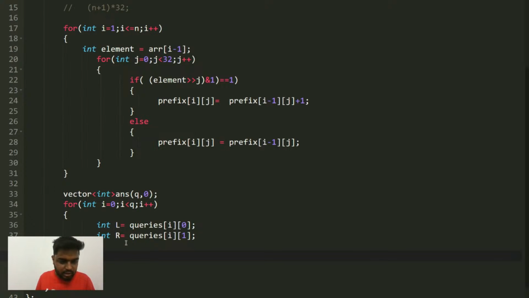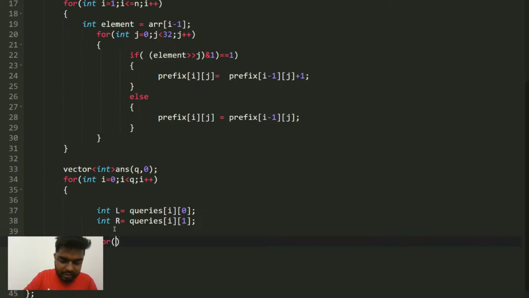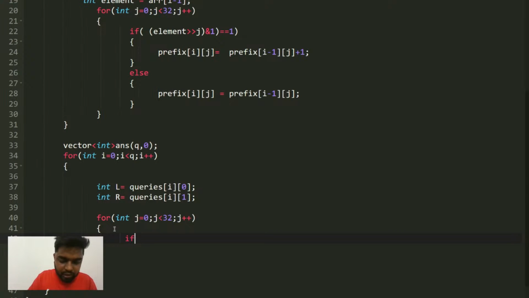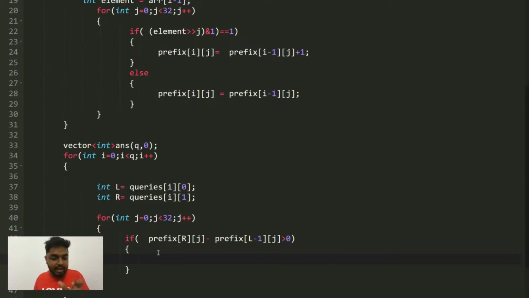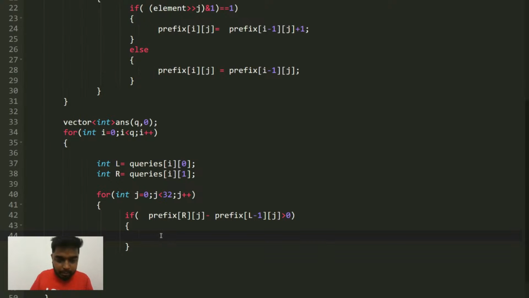Once you have got your L and R, you'll iterate for all the bits: j starts from 0, j is less than 32, j plus plus, and then if prefix of R j minus the prefix of L minus 1 j is greater than 0, so if the jth bit is set in any of the numbers in the range L to R, then what you will do is